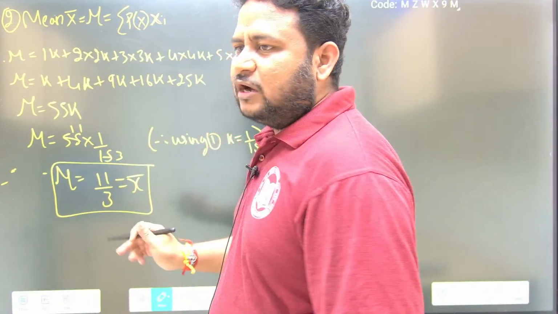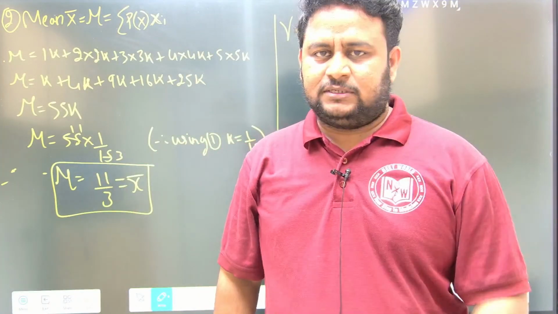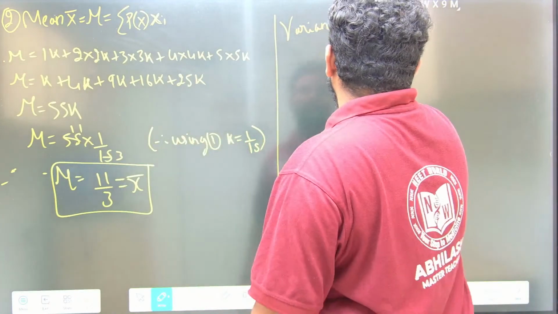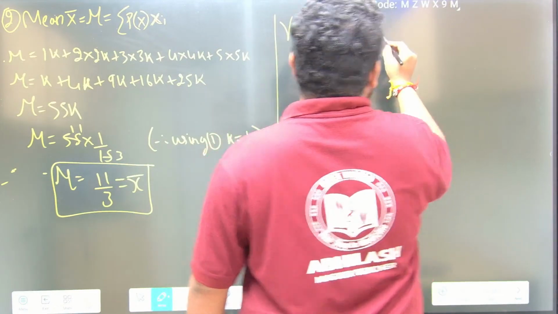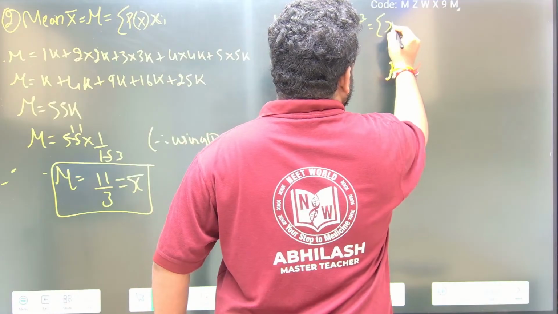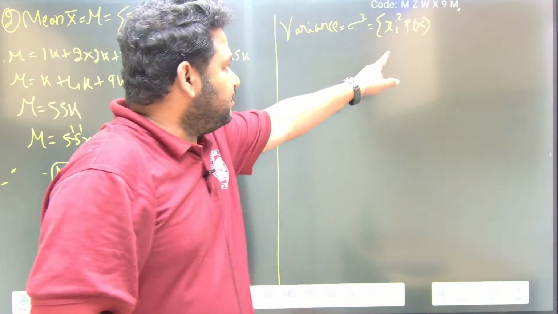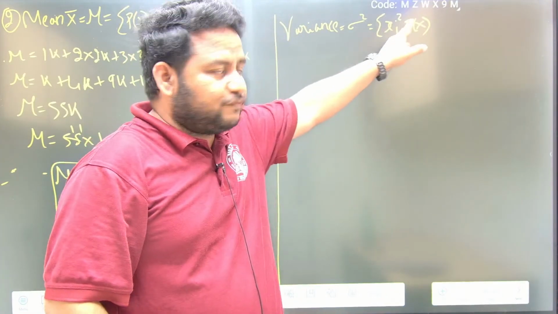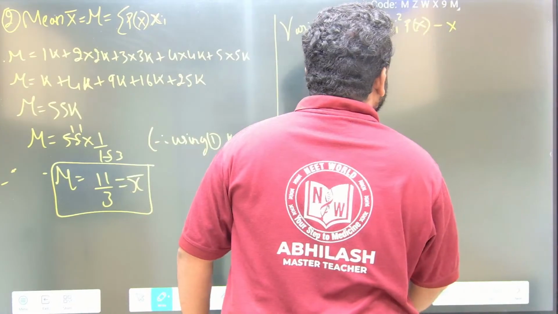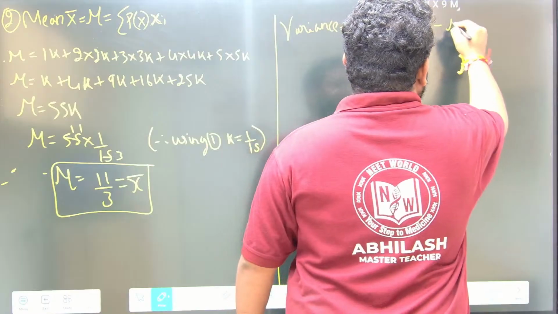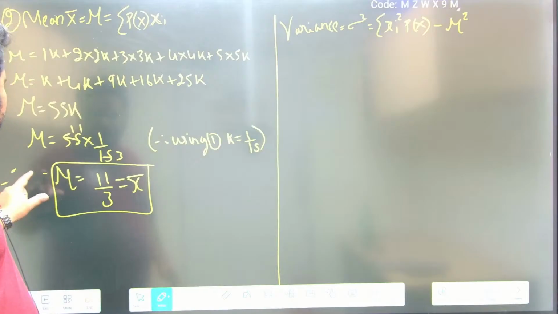Mean is mu or x bar, that is nothing but summation of p of x into xi. Now here you should be careful. Variance, that is sigma square, is summation of xi square into p of x, minus x bar square, or I can write it as mu square. Mu is nothing but the mean. Xi is squared, but p of x you are not squaring. So we got the answer for the second sub question.